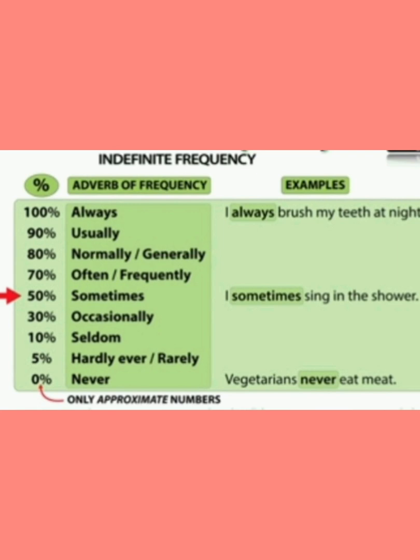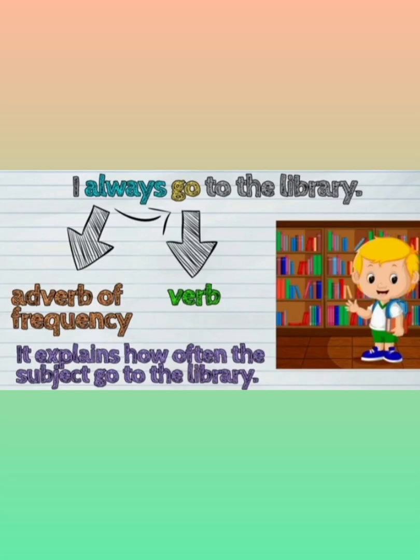Now let's see how adverbs of frequency are used in sentences. Let's see the first one. I always go to the library. Here, go is the verb and always explains how often I go to the library. The answer is always. So always will be considered an adverb of frequency.